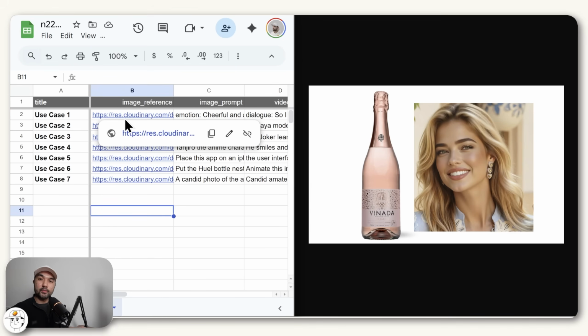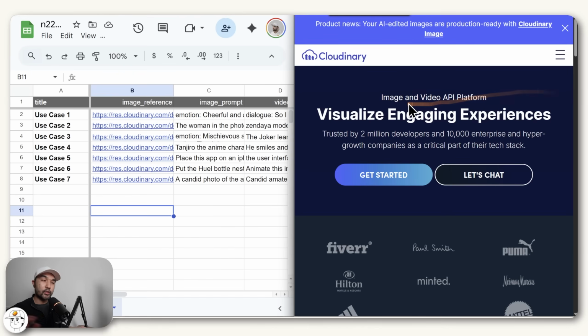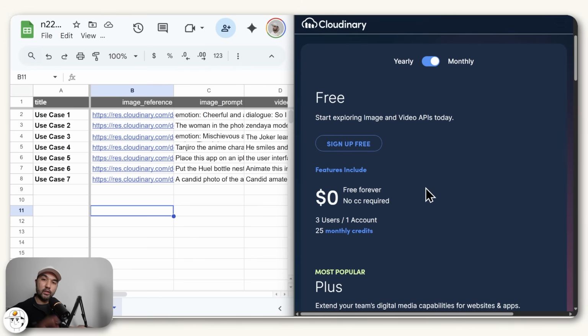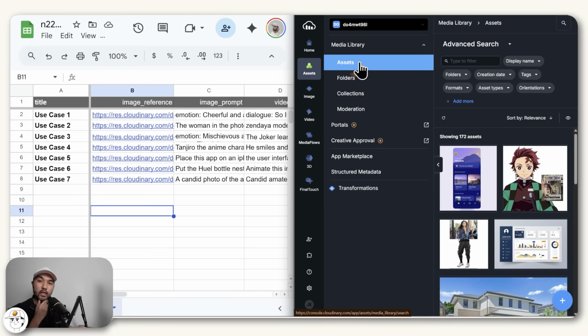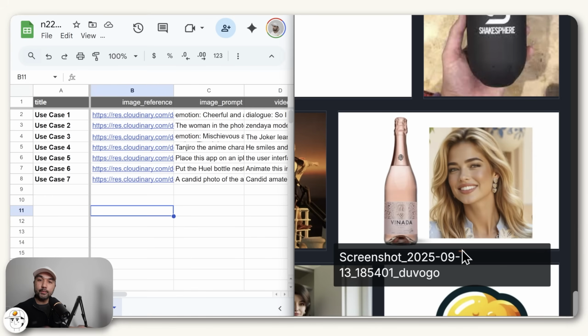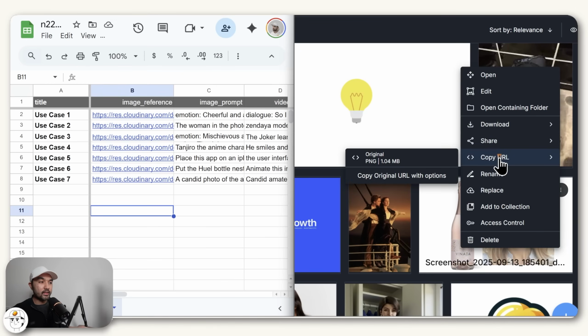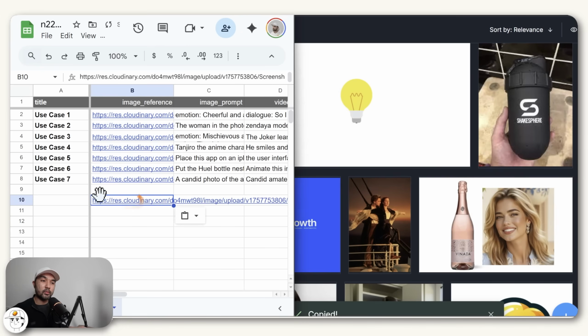And if you're setting up a system like this yourself, I suggest for you to check out this service called Cloudinary, which if you go to cloudinary.com, they're actually one of the most useful tools for AI automators because they have a fairly generous free plan. And if you go to your assets section, you can upload your reference images here. And if you do a right click and click copy URL, you'll be able to copy that image URL that you can use in your Google Sheets.